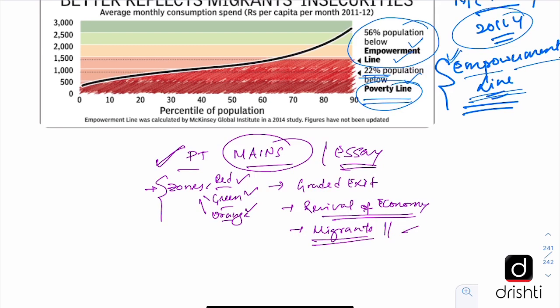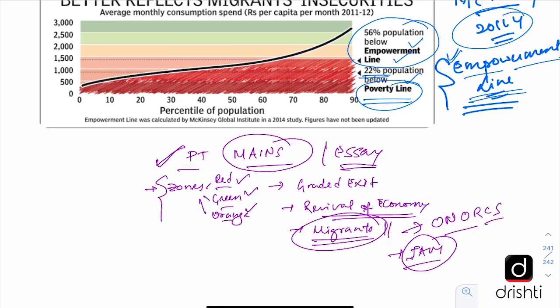And there are various steps which you should know, like the One Nation, One Ration Card scheme, the JAM Trinity, how it is helping, the Jan Dhan account, the Aadhaar and mobile connectivity, how this is helping in targeting the benefits to the poorest of the poor. So this is also important. And these migrants, they have been in the news so much that this becomes a very important topic that must be prepared both from an essay point of view and also from a mains answer point of view.